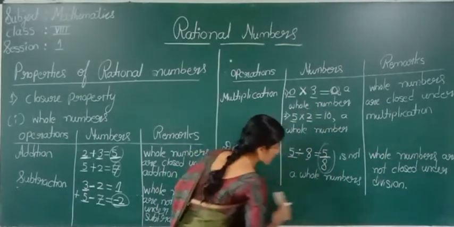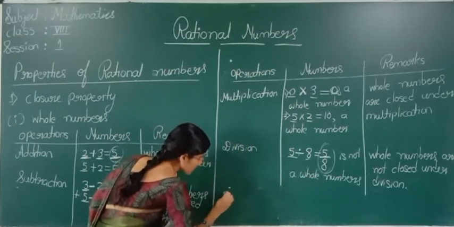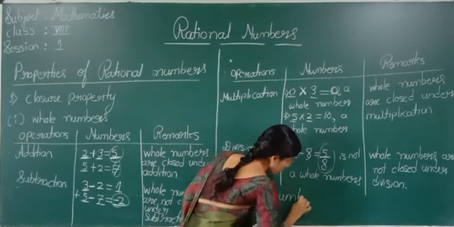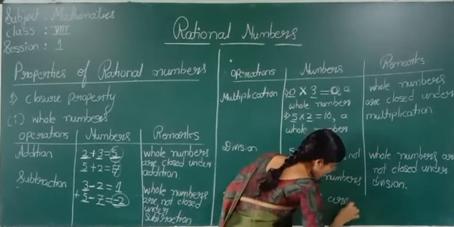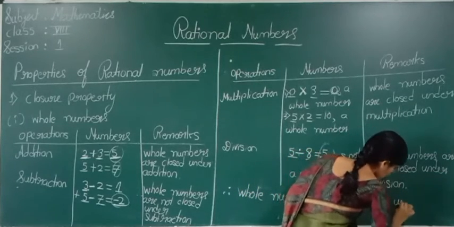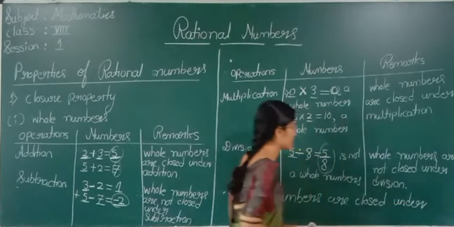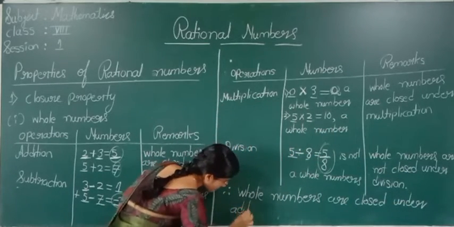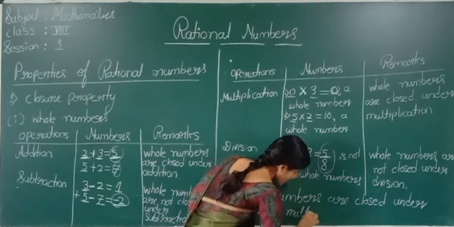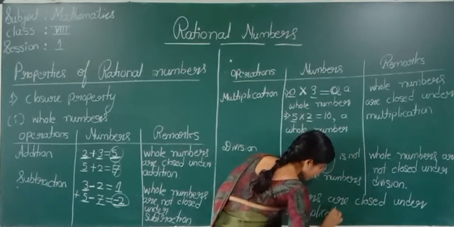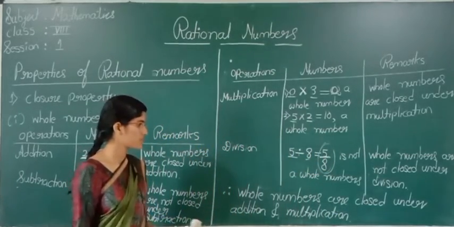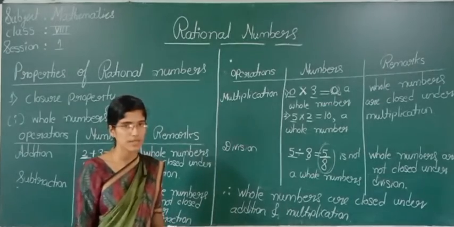So, what can we tell here? Therefore, whole numbers are closed under addition and multiplication. Okay, whole numbers are closed under addition and multiplication.